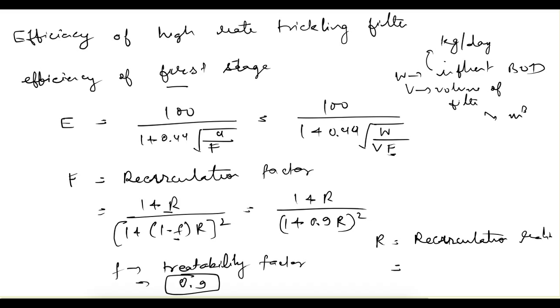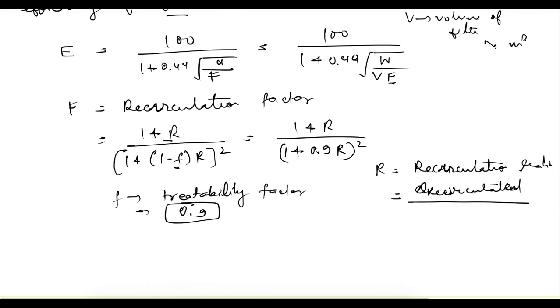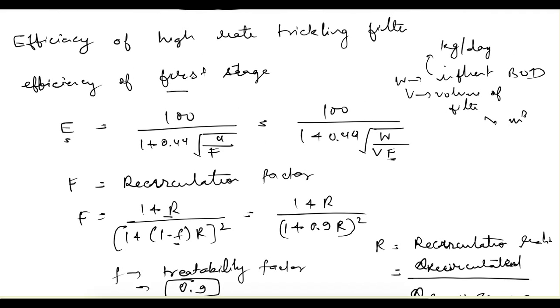That is the ratio between the recirculated sewage flow, whatever we are recirculating again in the trickling filter, divided by the flow of raw sewage. So this ratio is your recirculation ratio. Using this formula we can find out F, and using other things we can find out the efficiency of the first stage, or if only one stage is used, then also we use this formula.